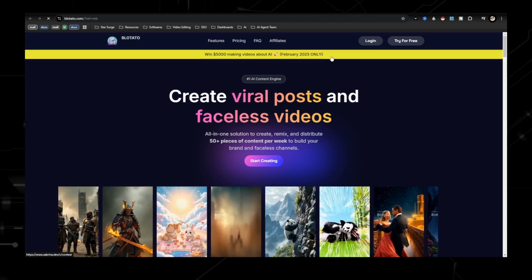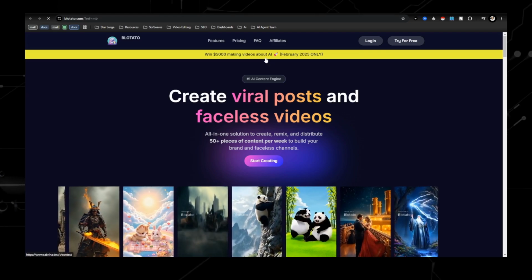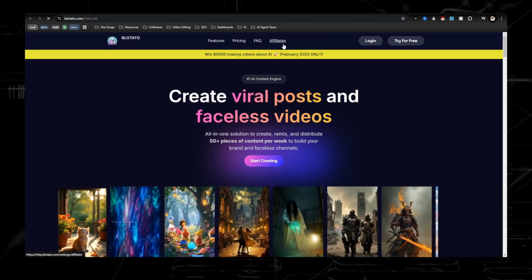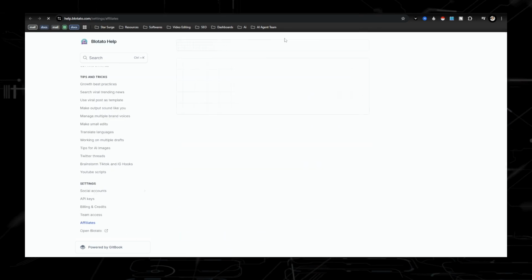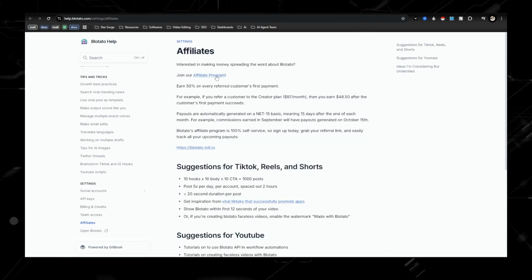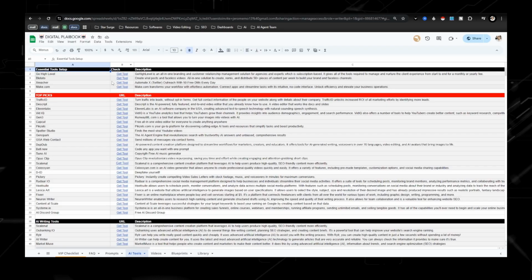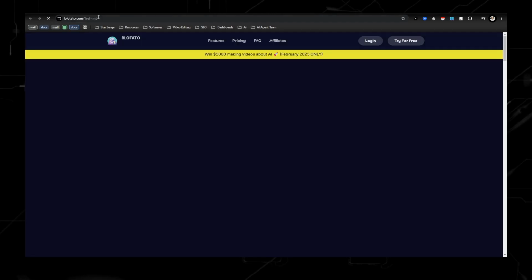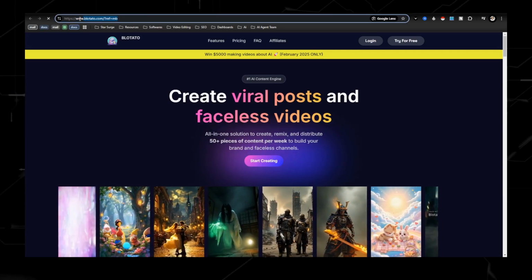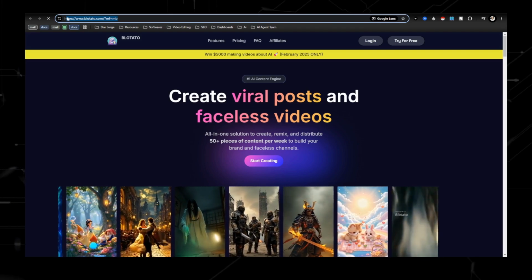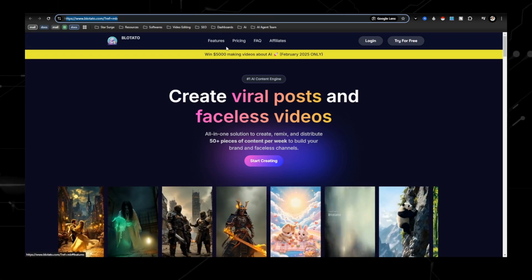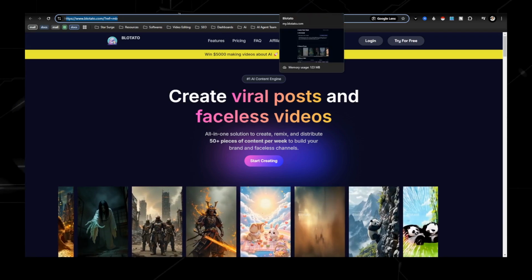So to sign up for Blotato, or pretty much any software, you'll just click right up here. In Blotato's case, it allows you to create an affiliate account up here. Then you'll just click right here, join an affiliate program, and once you join, you will get a link. That link is going to look something like this. This is going to be your link, and this is how you're going to be pushing traffic to that link.